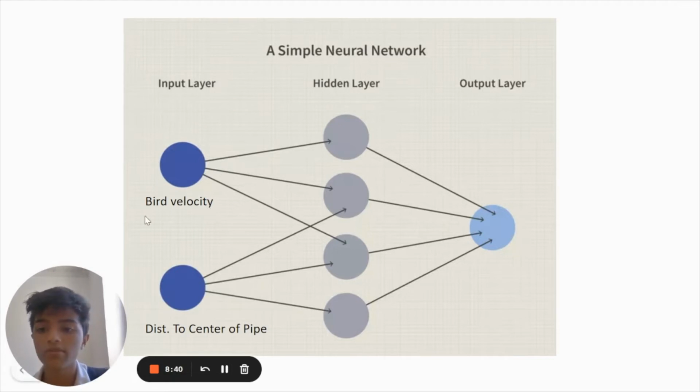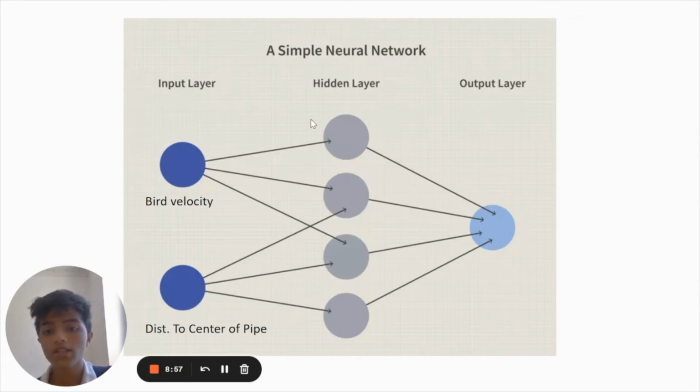So that could be things like bird velocity, distance to the center of the pipe, the Y value of the bird, the vertical distance to the pipe, whatever. You could try different inputs. I think I have 3. I don't know what the last one is, but I can take a look at that. But you can also see it in the code on my GitHub, which I'll talk about in a bit.